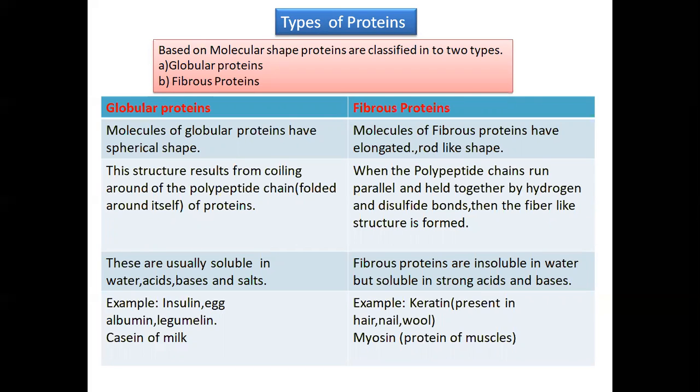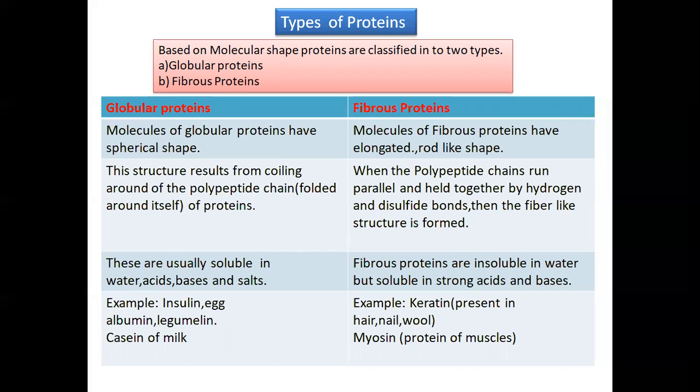Based on the molecular shape of proteins, they are classified into two types, globular proteins and fibrous proteins. First, we see the globular proteins. The molecules of globular proteins are spherical in shape, and the structure results from coiling of the polypeptide chain. As we have studied, proteins are formed by peptide linkage. When they form a polypeptide chain, coiling takes place, and due to that they form the globular structure. These globular proteins are soluble in water, acid, base, and salts.